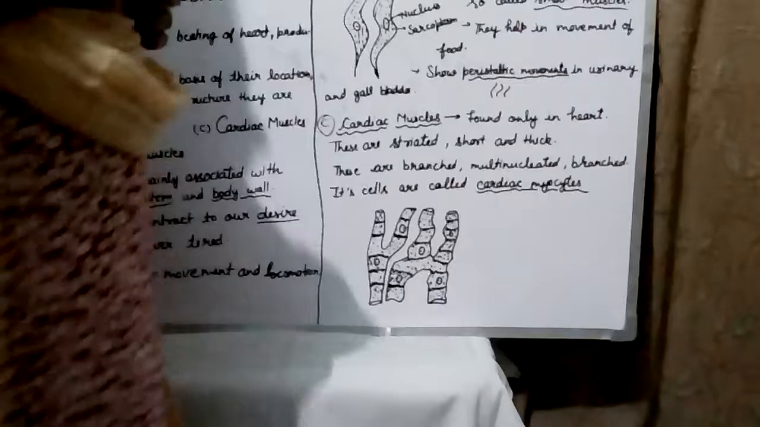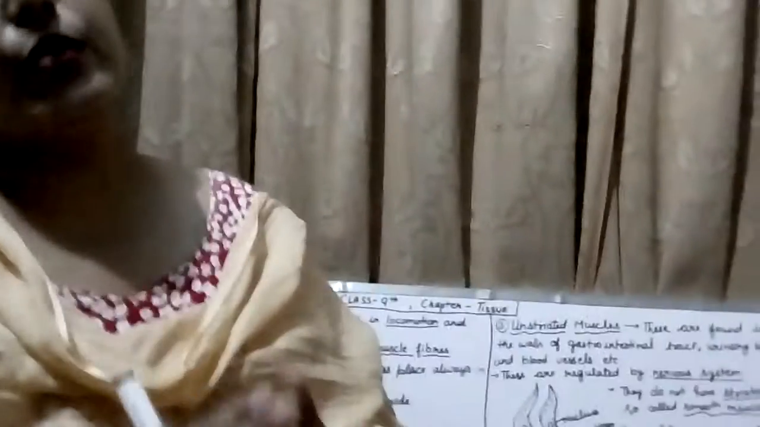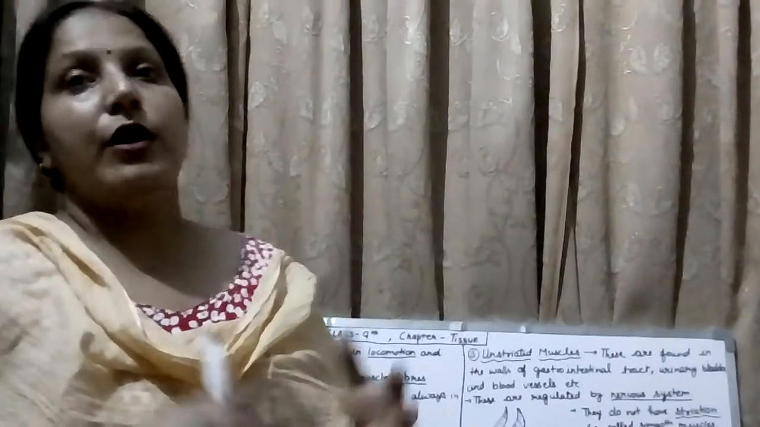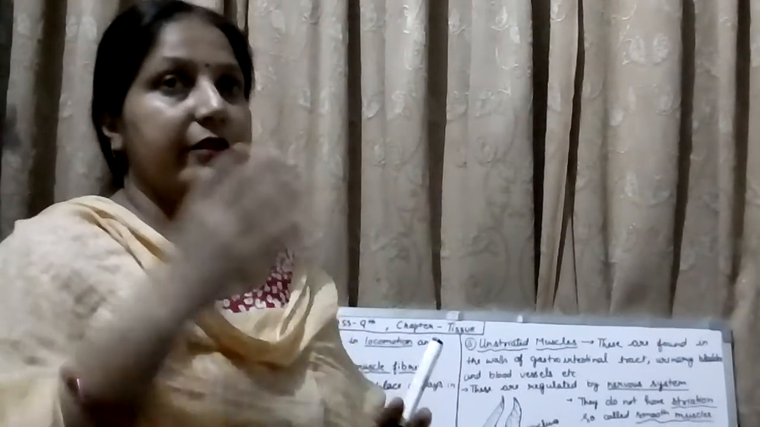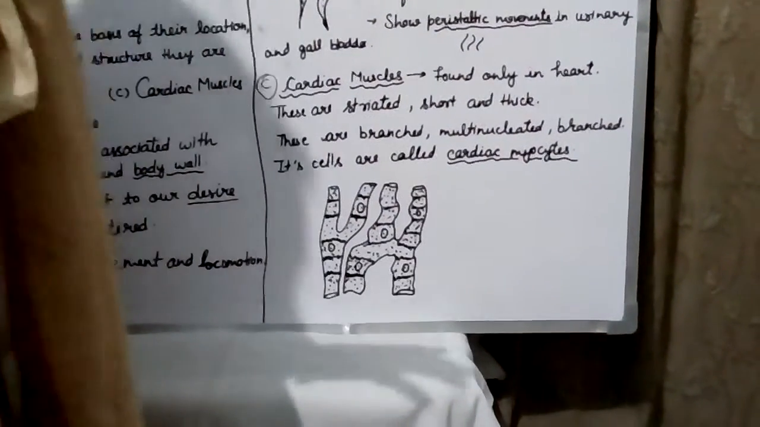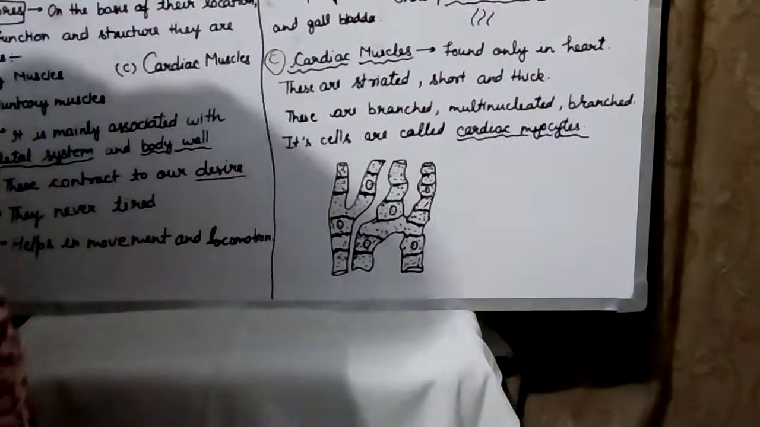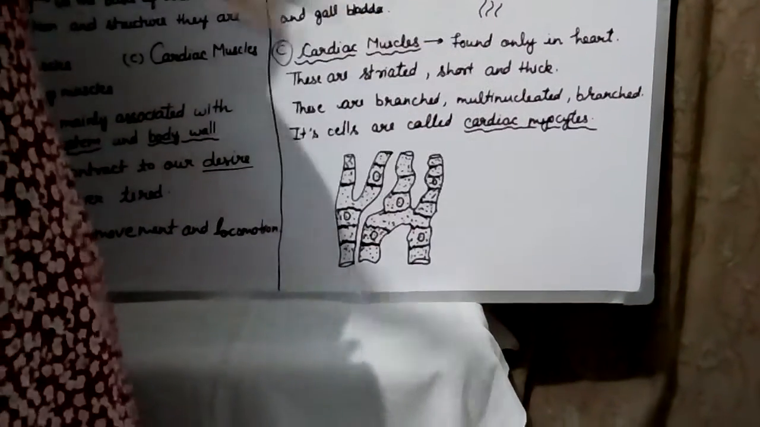Now we discuss the third one, that is the cardiac muscles. These are only found in the heart, and they are not in our control. They are branched, multinucleated, and short and thick. The cells of this tissue are called cardiac myocytes.